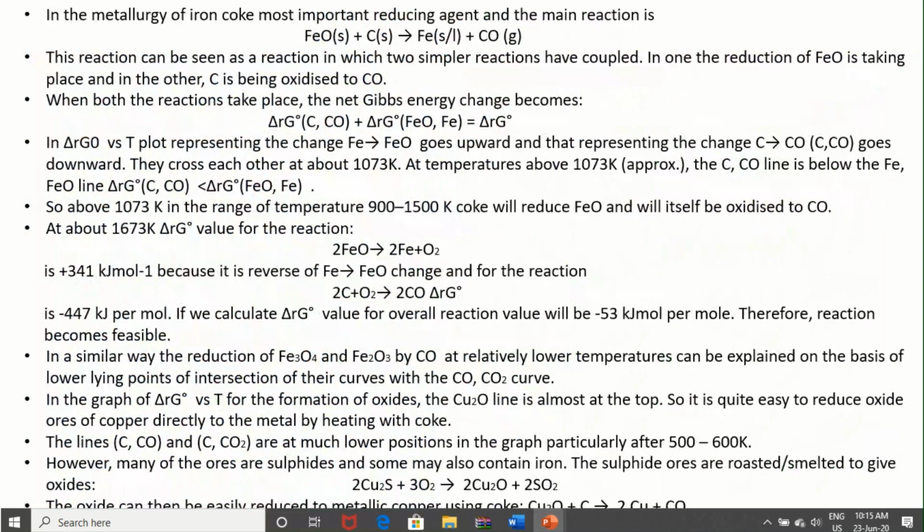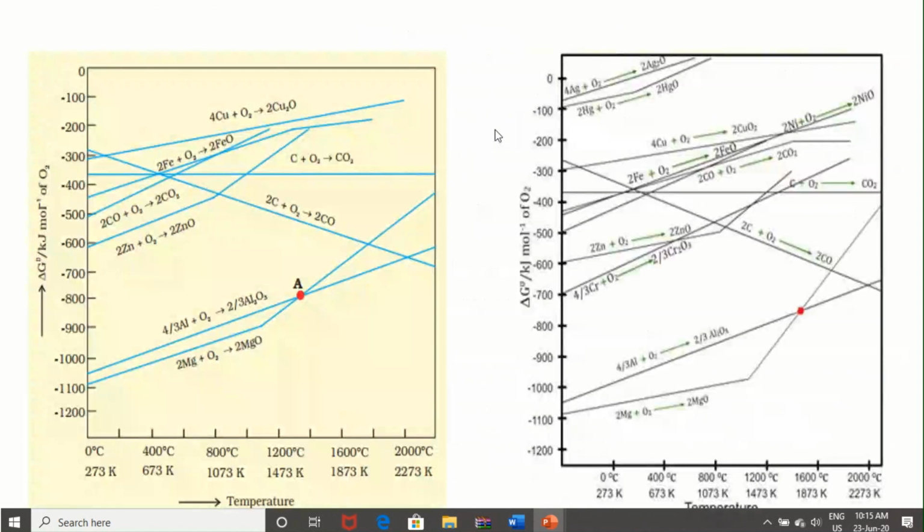In the metallurgy of iron, we can use coke as a reducing agent. At 1073 Kelvin, for the combination C to CO and Fe to FeO, we can see the lines just cross each other.